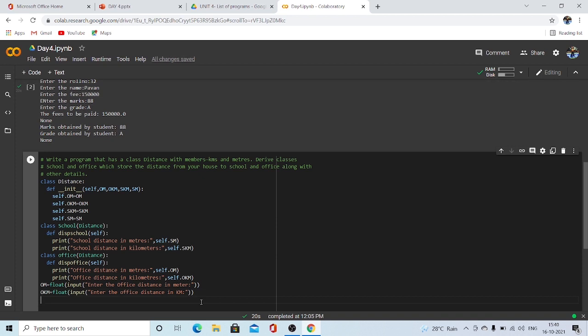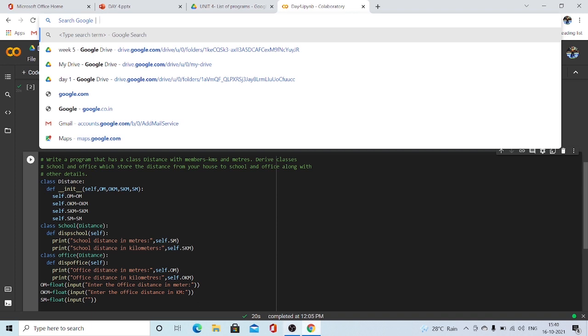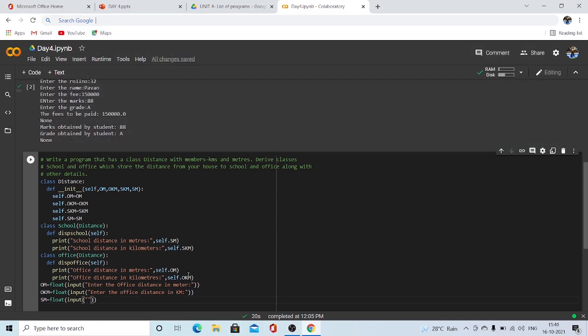Now let's take the values of school as well. SM, we have declared it to be SM, right? That's what. Float input of: enter the school distance in meters. So we are done with SM as well.